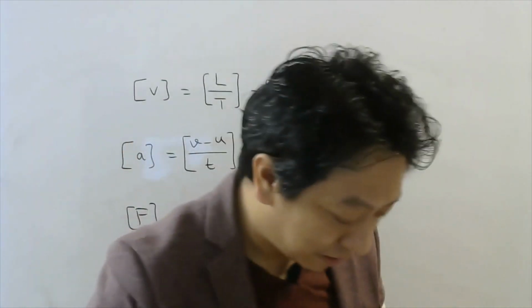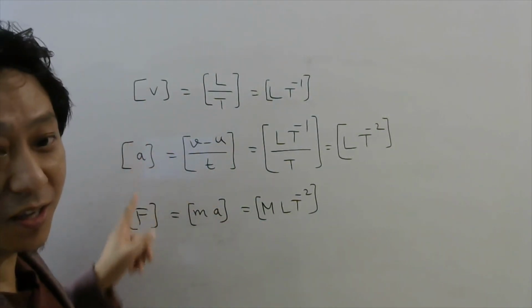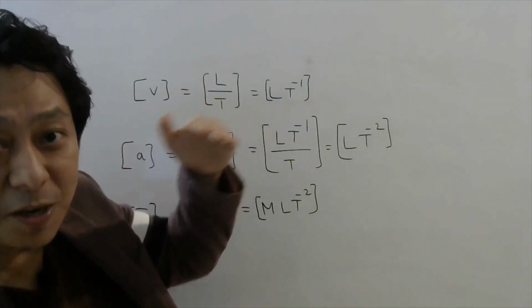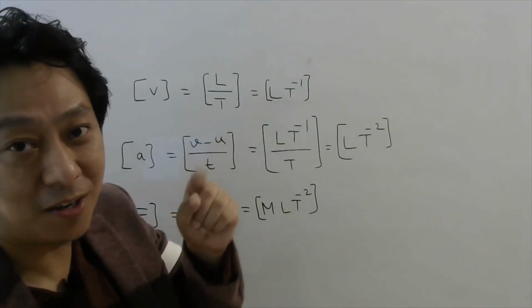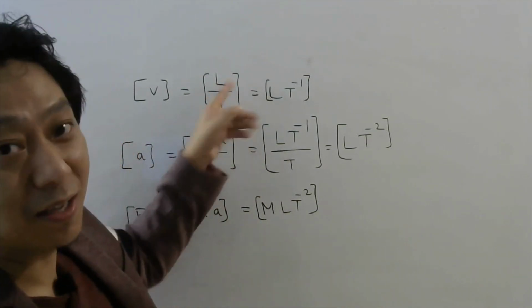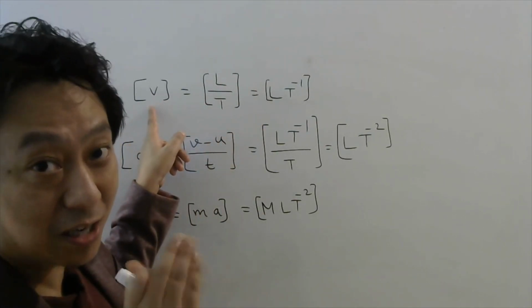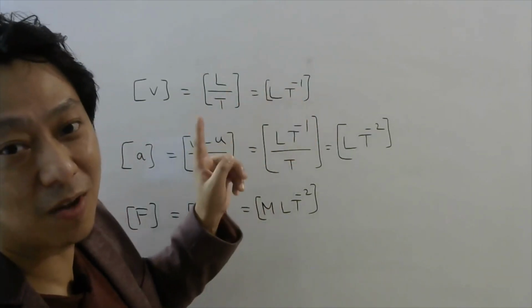For example, take some derived quantities like velocity, acceleration and force. You all know the definition of velocity is displacement by time. So displacement is which fundamental quantity: mass, length or time? Displacement is obviously length, and time taken is t. So the dimension of velocity in terms of fundamental quantities will be L T power minus 1, isn't it?